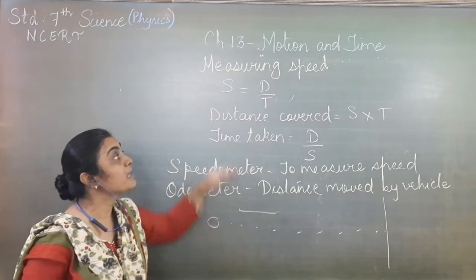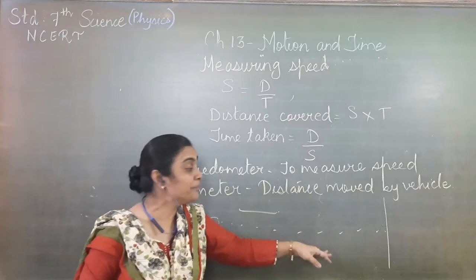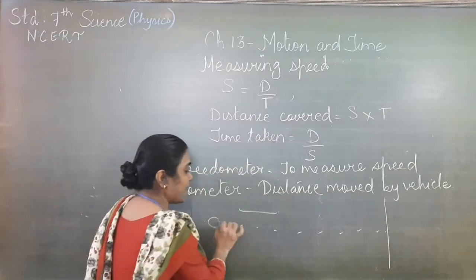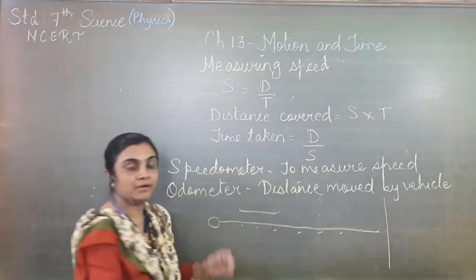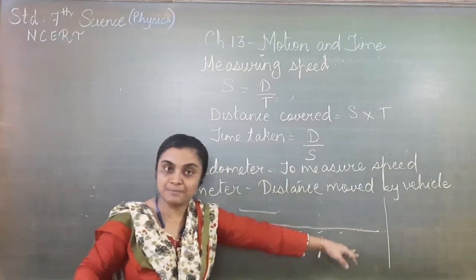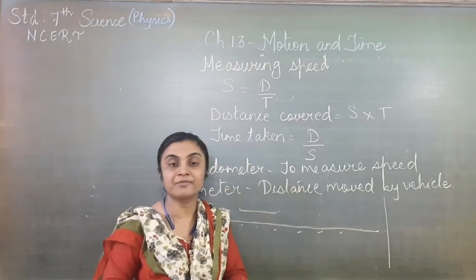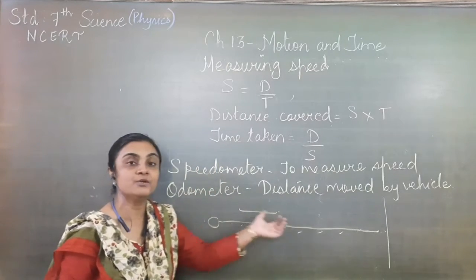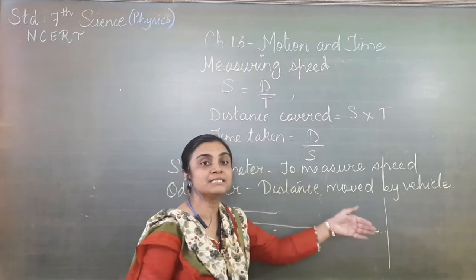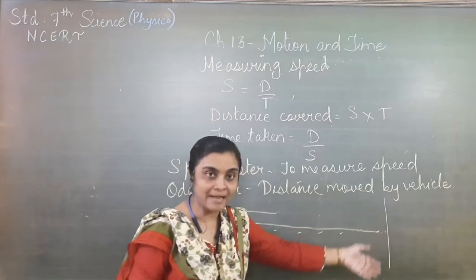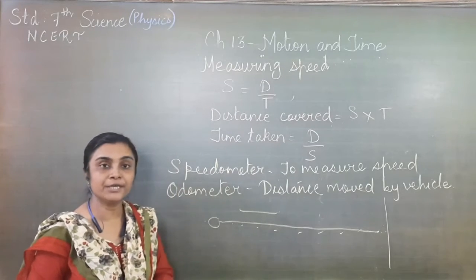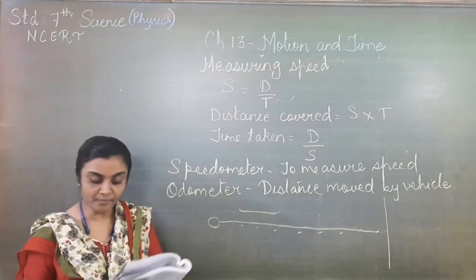The time taken by the ball to come to its rest position will be the time. With the help of the watch we can see the time, and with the help of the scale we can see the distance the ball has traveled. From this, we can find out the speed of that particular ball.